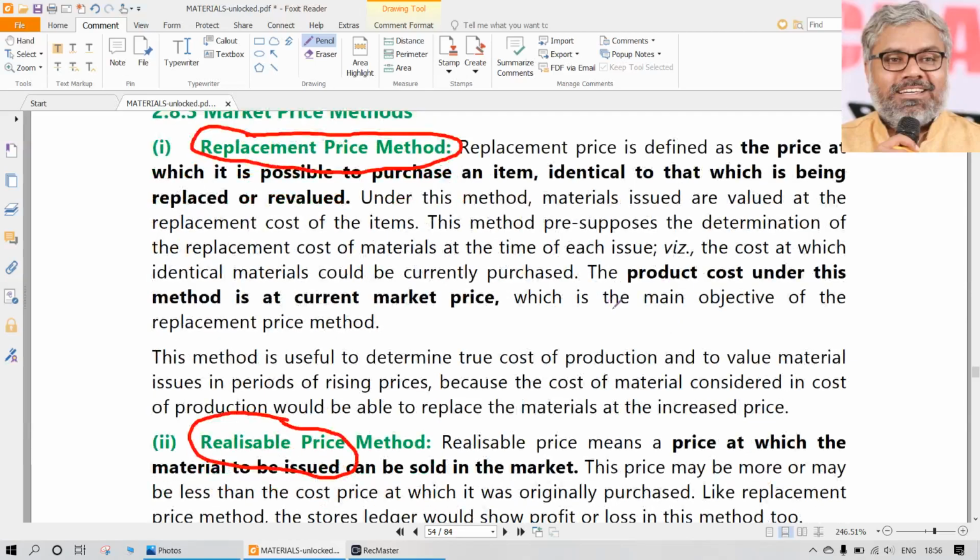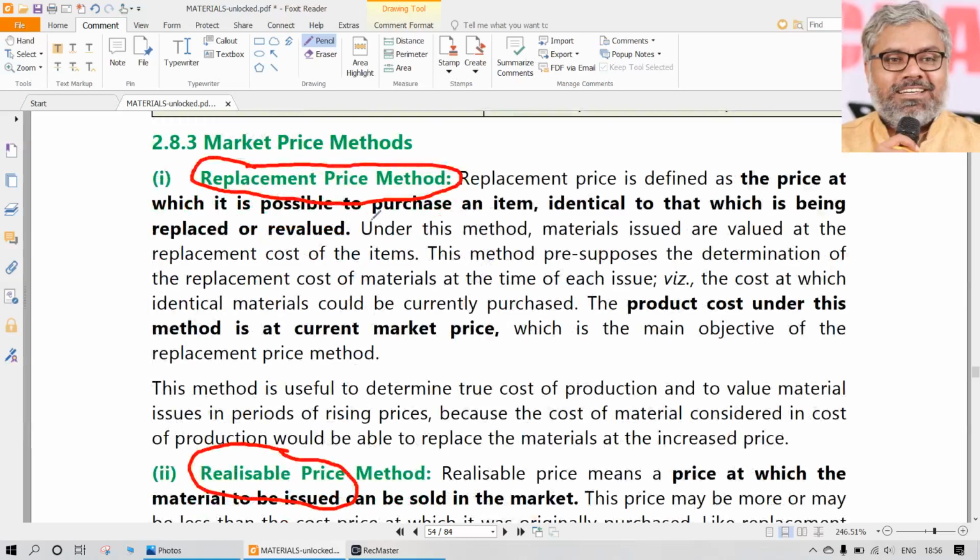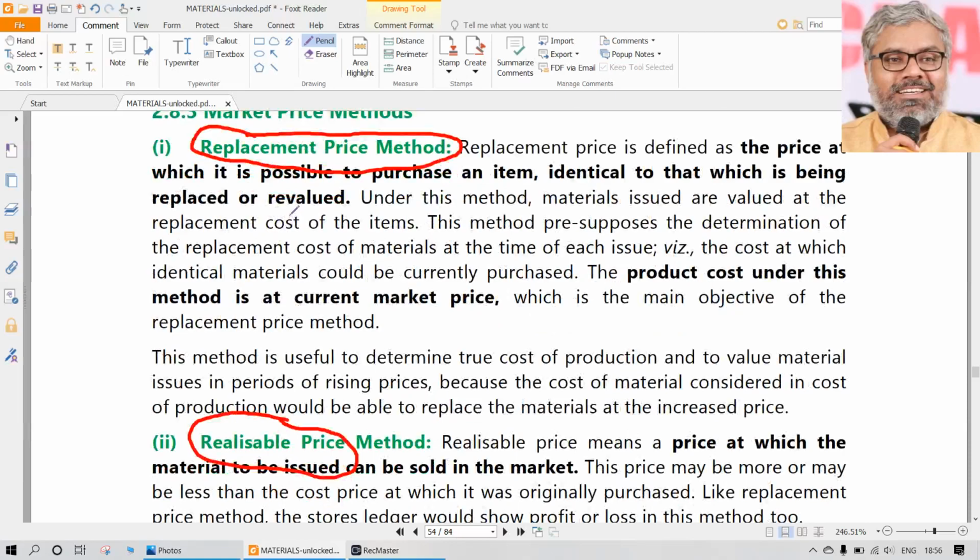Very rarely this happens, but if it is given that replacement price is the price at which the materials are to be valued and not cost price, we have to take them at market price. Market price always has two things: one is sell price, one is buy price. If you go to a market and buy the same thing, it will be different from selling it. So replacement price is nothing but buy price. If you go to the market and buy something, what it will cost you, that is replacement price.